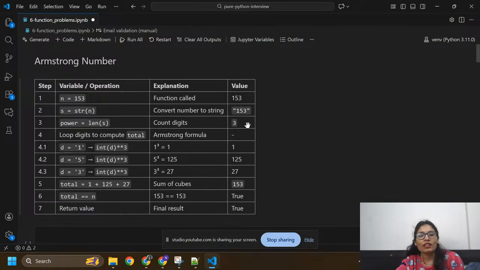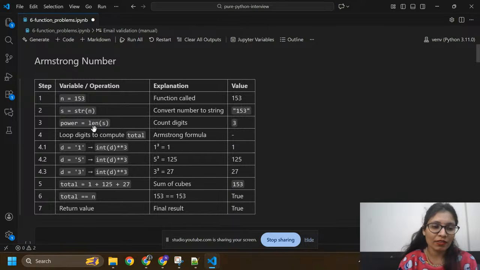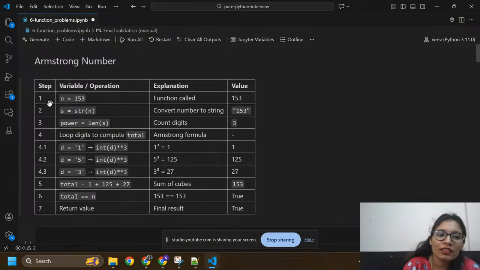If we have a 4-digit number like 1534, then we use power 4: we calculate 1 to the power 4, 5 to the power 4, 3 to the power 4, and 4 to the power 4. So power equals length of s, which is 3, because we have 3 digits inside n.